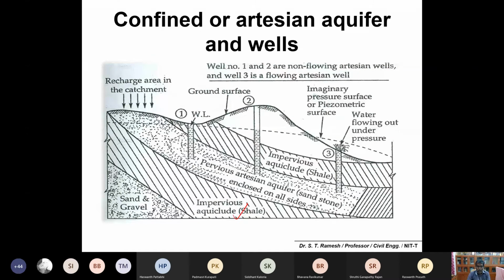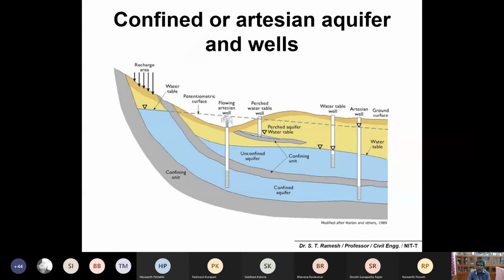And this is your pervious layer. Okay, pervious layer, and this confined artesian aquifer and also wells. So you can understand everything together in one diagram. Okay, so that you can at least have a look. So now you could understand better.